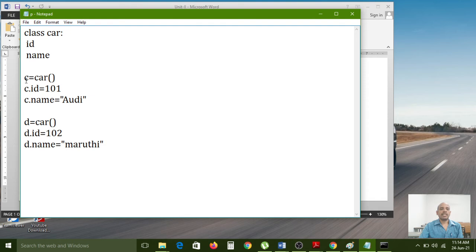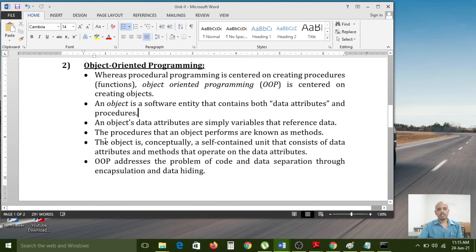C object data is not seen by the D object, and D object data is not seen by the C object. So here it provides security because you are accessing the data through the objects only. Understood? So like that you need to access. That's why object oriented programming is a better programming approach to provide security for any data, right?